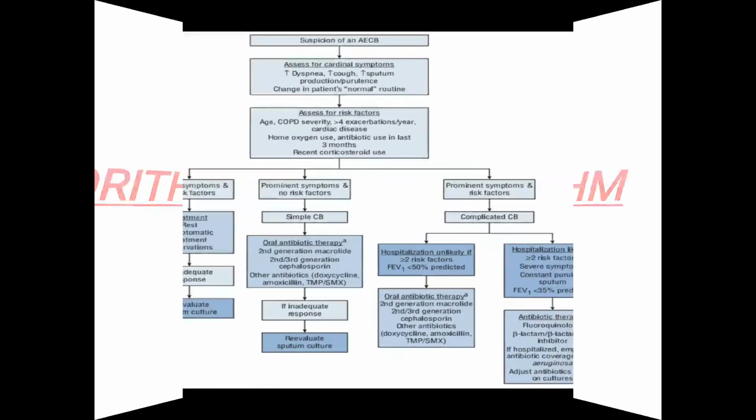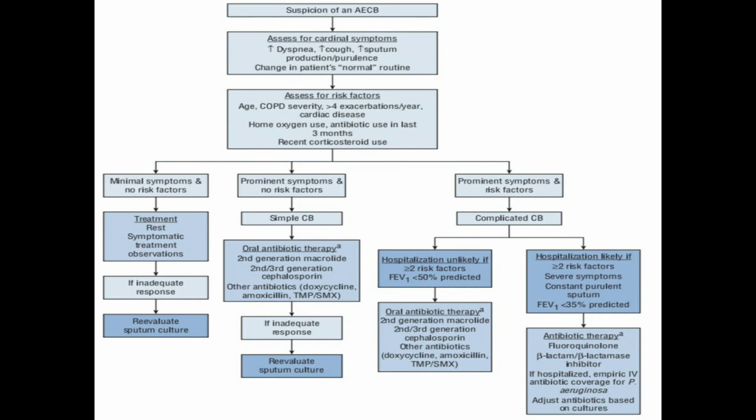Coming to the algorithm. This is the clinical algorithm for the diagnosis and the treatment of chronic bronchitis in patients with an acute exacerbation. When there is suspicion of an acute exacerbation of chronic bronchitis, we should assess for the cardinal symptoms, that is increase in dyspnea, cough, sputum production or purulence, and changes in the patient's normal routine.